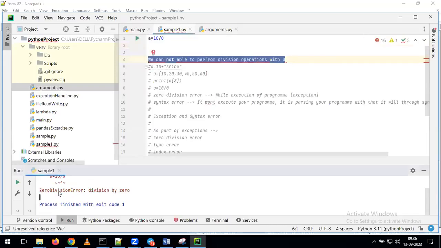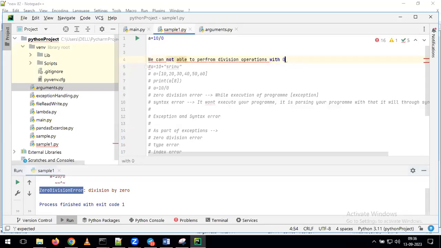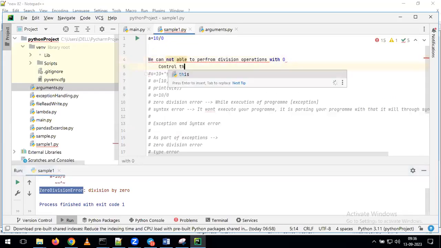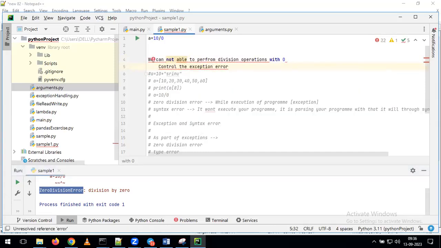Earlier, what was happening here? We were getting the output zero division error. Now, instead of getting the zero division error, I want to populate my own message. Now tell me, indirectly what are we doing here? I want to control the exception error. Will you agree or not? Whatever exception error we are getting, instead of getting that error, I want to populate my own error message.